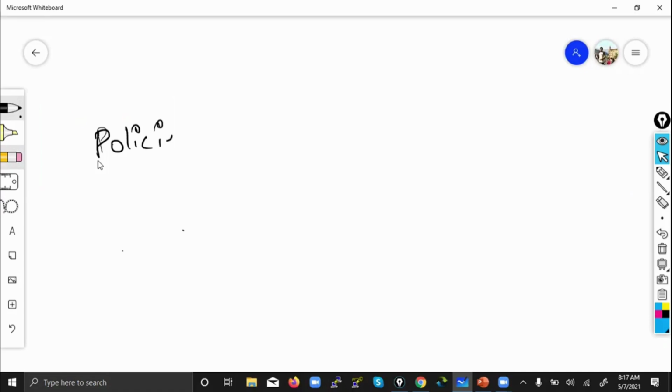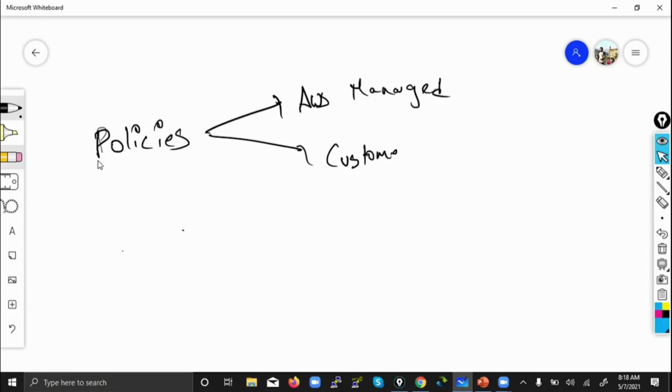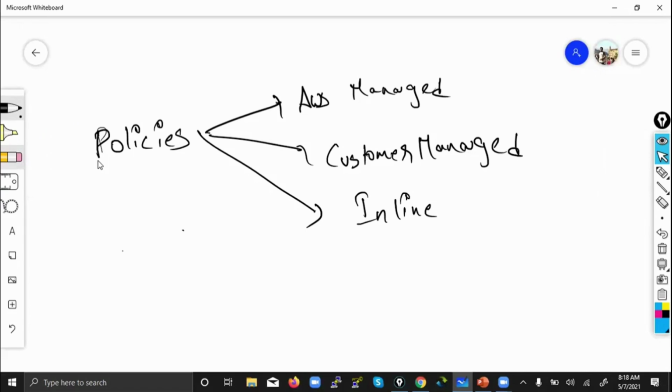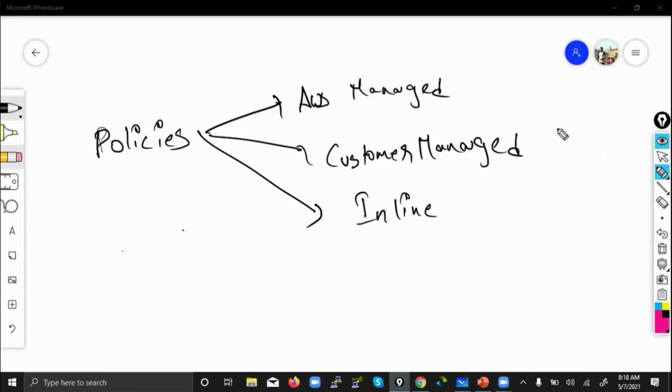Is the AWS managed policy, customer managed. Customer managed we prepare, as we will create as per our requirement. The last one is inline. And do you remember what is the difference between this one and this one?